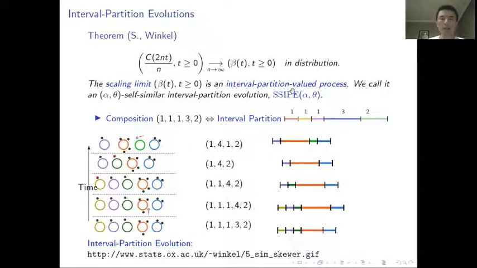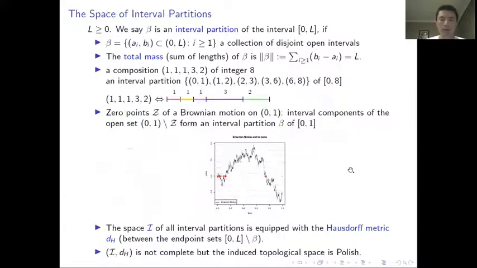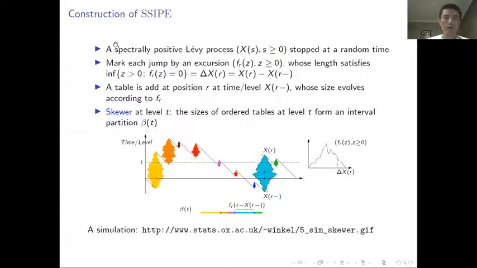We call it SSIPE. Here I put a collection of more information about the space of interval partitions. It is a metric space. And let me now give you a purely continuum construction of the limiting process, the interval partition valued process.